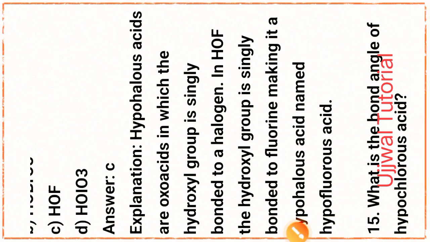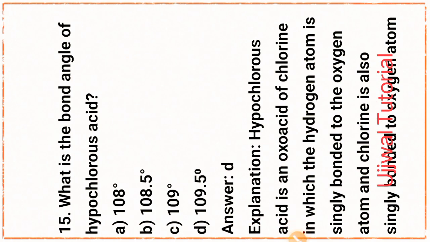Okay, next question, question number 15. What is the bond angle of hypochlorous acid?